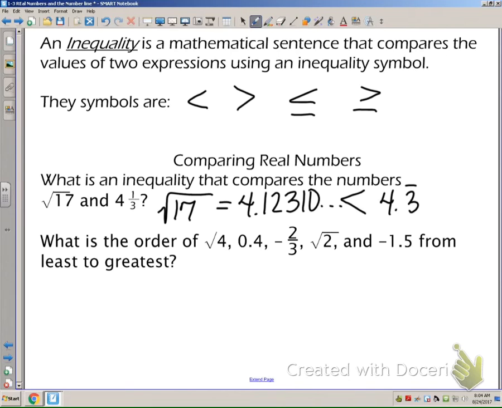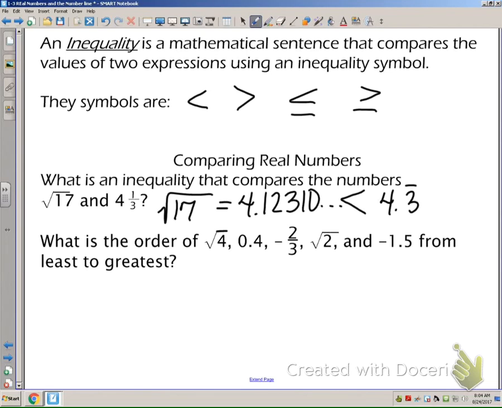And what is the order of the square root of 4, 0.4, negative 2/3, square root of 2, and negative 1.5 from least to greatest? Well, to be able to compare these, we have to have them all written in a similar format. So we need to either have them all expressed as fractions, or all expressed as decimals. So let's just go with simplifying all of them and putting them as decimals.